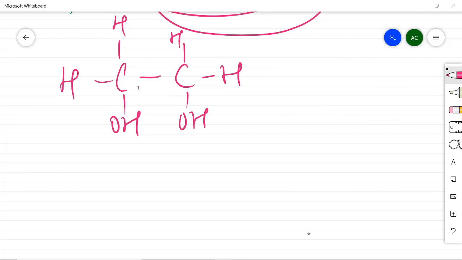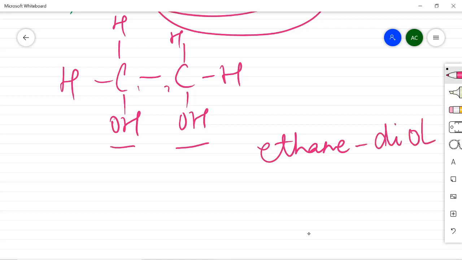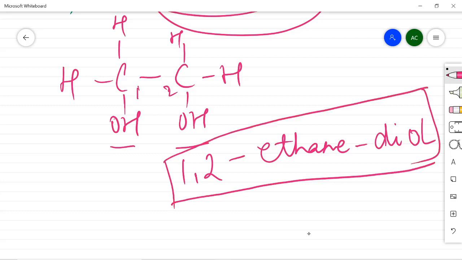Now we will name this. There are 2 alcohols added, so diol, and at what places? 1 and 2. This was 1, this is 2. So 1,2-ethane diol. Ethene is oxidized, it forms 1,2-ethane diol, and the purple color of KMnO4 decolorizes, showing the breaking of the double bond into a single bond.